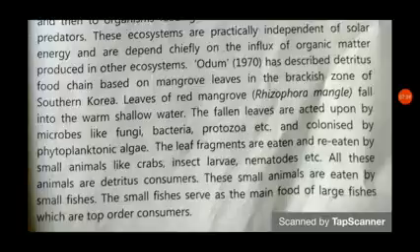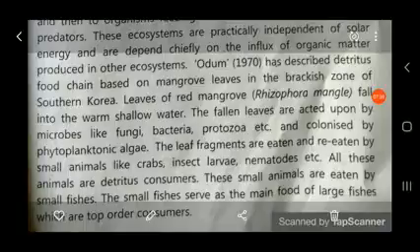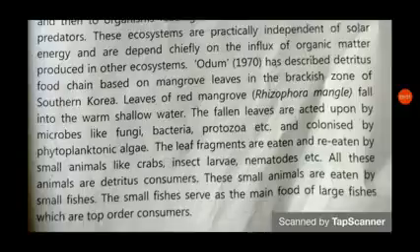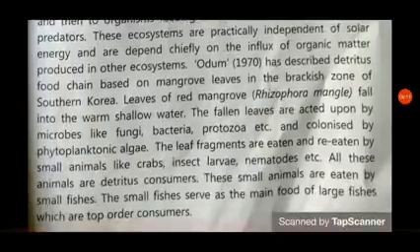We can see here this leaf. This leaf is eaten by small organisms like fungi, bacteria and protozoans, which are known as detritivores. Then these fungi, bacteria and protozoans are eaten by the crabs, insect larvae and nematodes. These are eaten by the small fishes, known as the detritivorous animals, and then they are eaten by the killer fishes, the big fishes, known as the predators. Likewise, this is the sequential arrangement from the leaves to the killer fishes. This is known as the detritus or decomposer food chain.